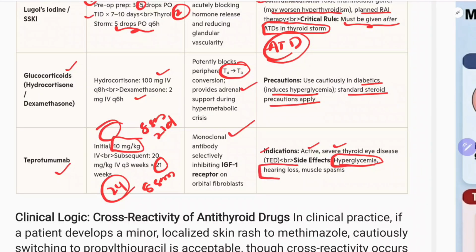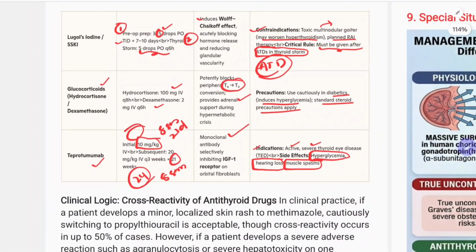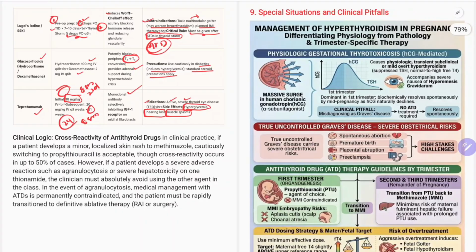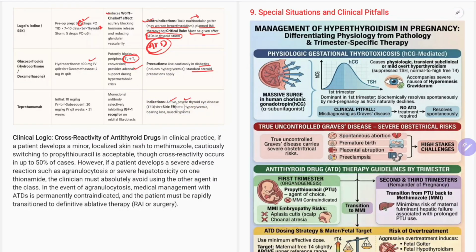It can cause hearing loss, an ear side effect, and muscle spasms. So metabolic side effects like hyperglycemia, and hearing loss, and muscle spasms. These 3 side effects are there. So these are the drugs which we use in hyperthyroidism. Their dosages, indications, contraindications, mechanism of action, everything is given here.